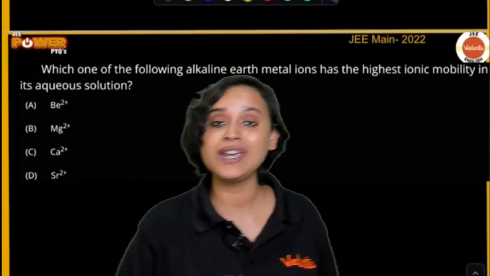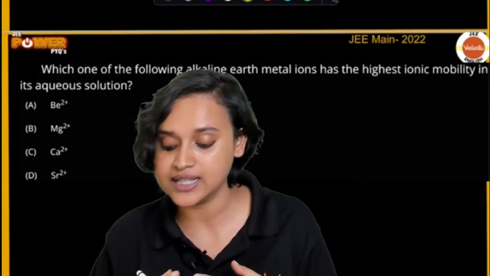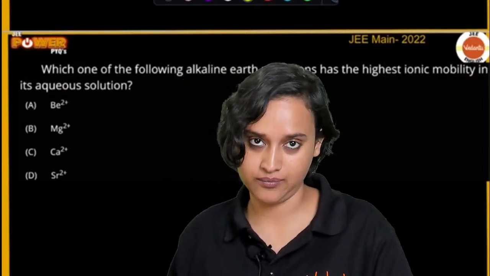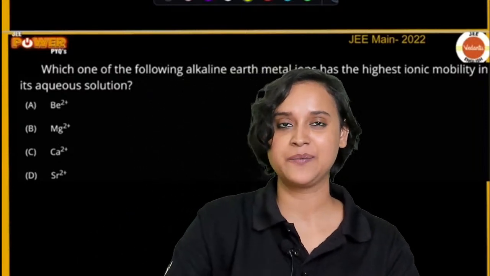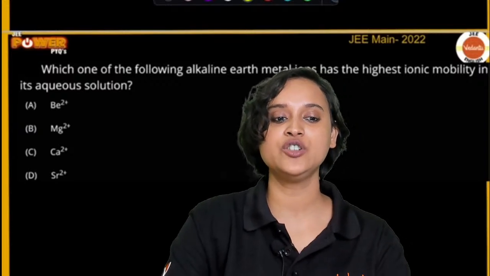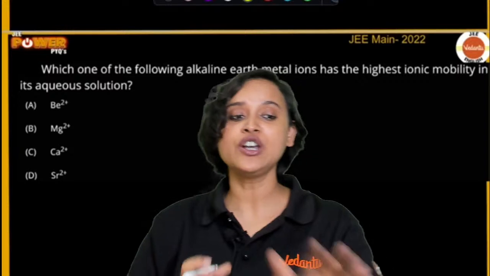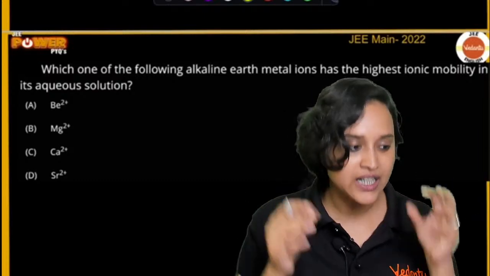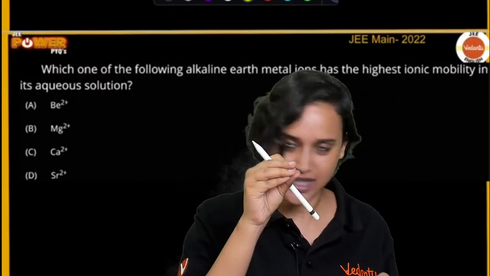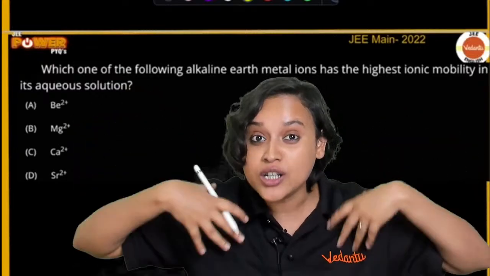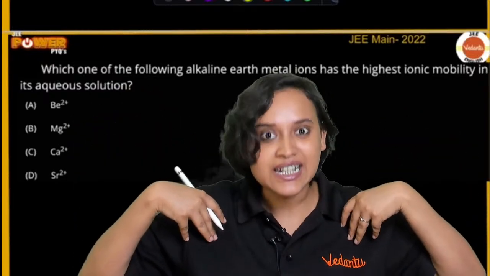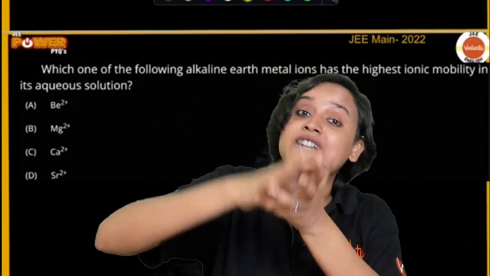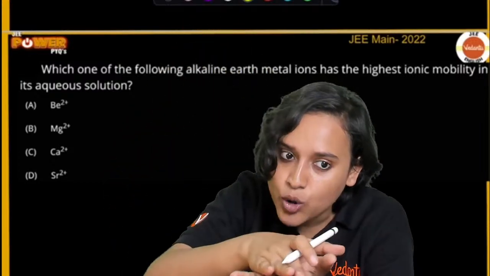Which one of the following alkaline earth metal ions has the highest ionic mobility in its aqueous solution? How many of you know this, guys? I really hope. So we all know that smaller the size of the cation, greater will be hydration. If the cation is very small, then what will happen? More water molecules will come and attach to it. And when they attach, it becomes hard for it to move. Greater hydration, less mobility.